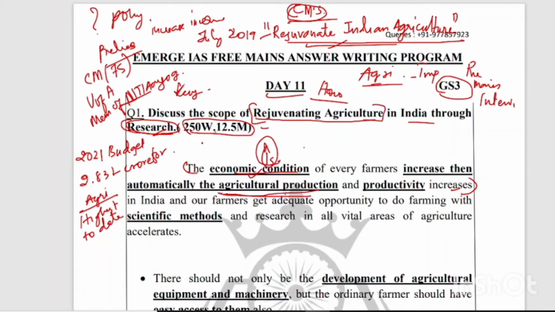That is why our government initiated the PM Kisan program, through which our government is providing financial assistance to small and marginal farmers in India. And our farmers get adequate opportunity to do farming with scientific methods. Also this agricultural research will increase and give our farmers an opportunity to practice scientific methods in their agricultural practices. And also our government needs vital research in many areas of agriculture to accelerate agricultural growth in India. This is how the introduction of this question goes.